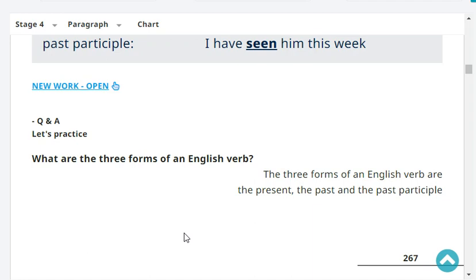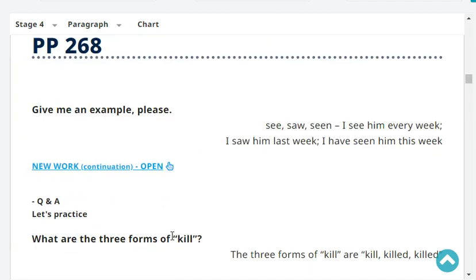What are the three forms of an English verb? The three forms of an English verb are the present, the past, and the past participle. Very good. Give me an example, please. See, saw, seen.